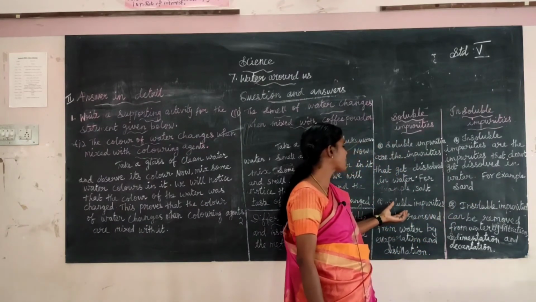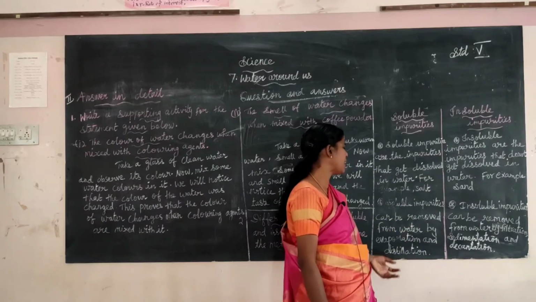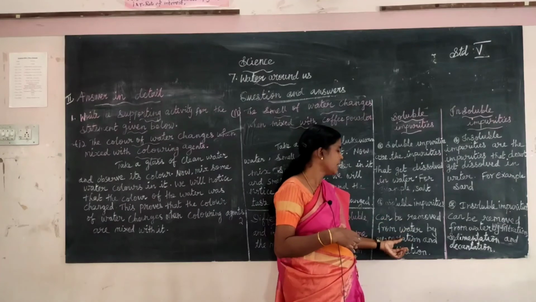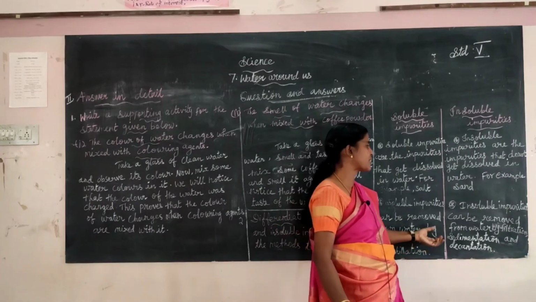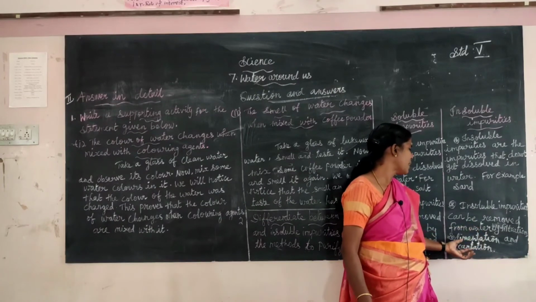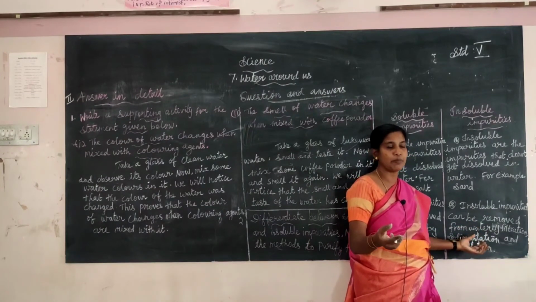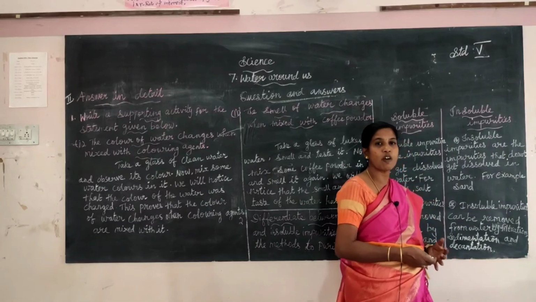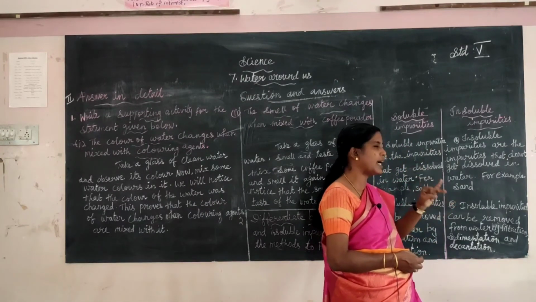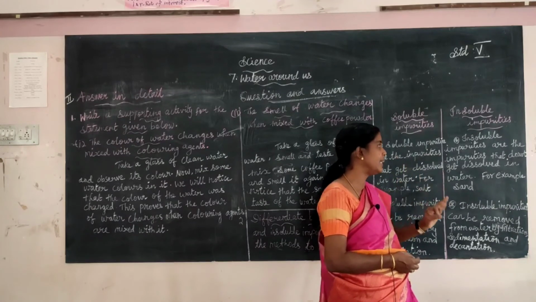Next one: by what method can soluble impurities be removed? By the evaporation method and the distillation method. Insoluble impurities can be removed from water by the filtration method, sedimentation method and decantation method. How many methods are there to remove insoluble impurities? Filtration method, sedimentation method and decantation method.